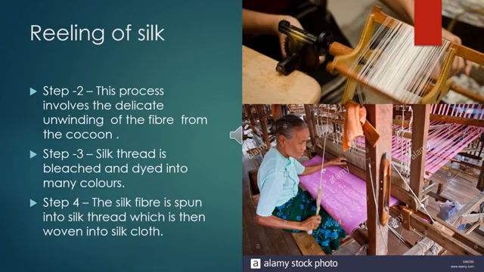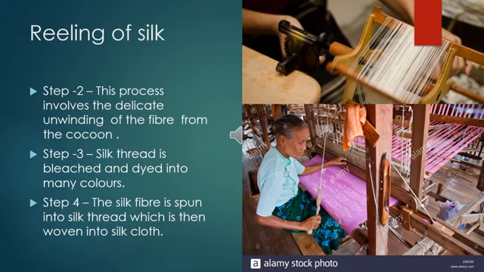Now the next process involves the unwinding of the fiber from the cocoon. So the threads are slowly removed from the cocoon. You can see that on the slide in the first picture. Okay. So once the fibers are taken from the cocoon, the silk thread is bleached and dyed into whatever color you want.